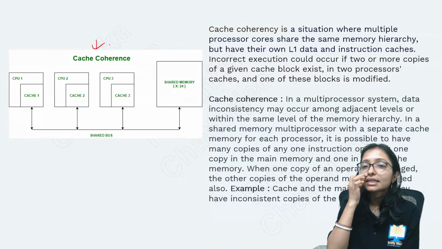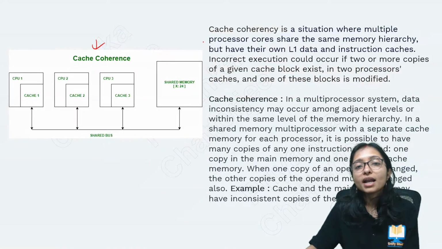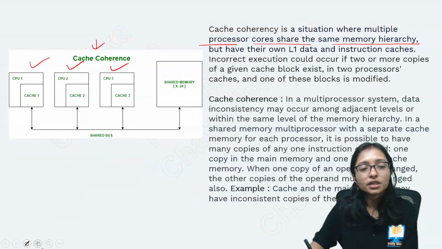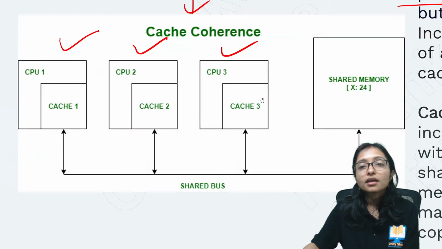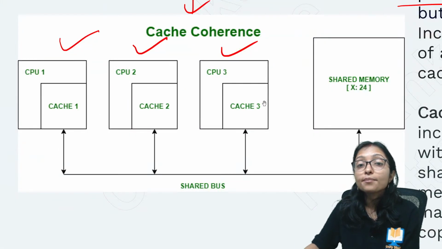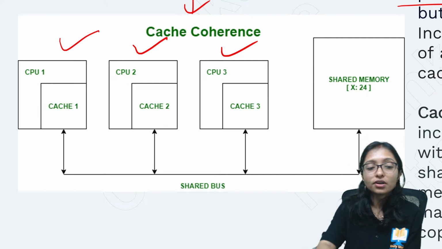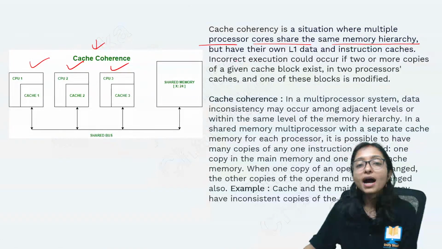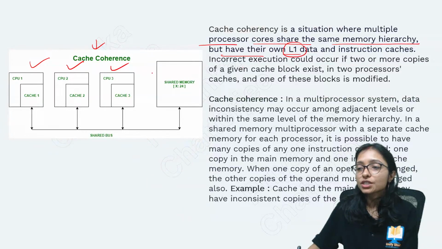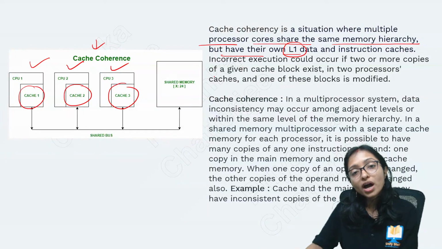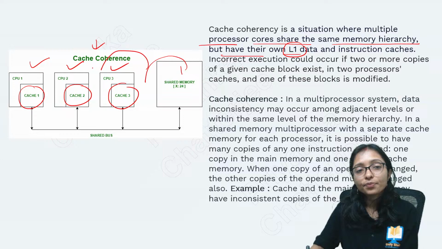Cache coherence means it is a situation where multiple processor cores share the same memory hierarchy. Multiple processors share, this is CPU 1, CPU 2, CPU 3. I am zooming here, you can see that they are sharing the same shared memory, but different caches are there. Each has its own L1 cache. They have their own particular cache 1, cache 2, cache 3. From one shared memory they will load the data, right?